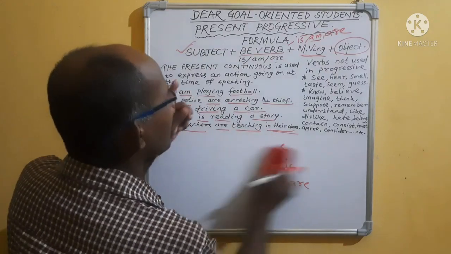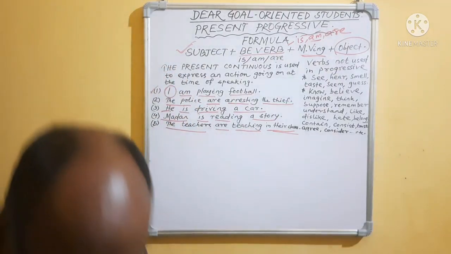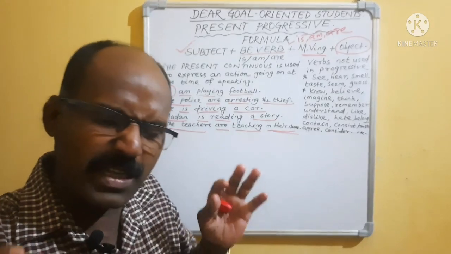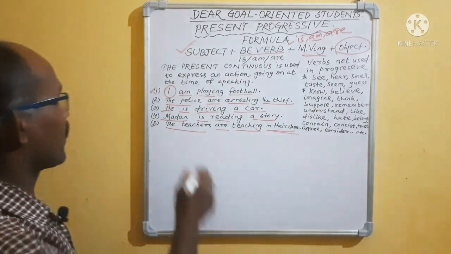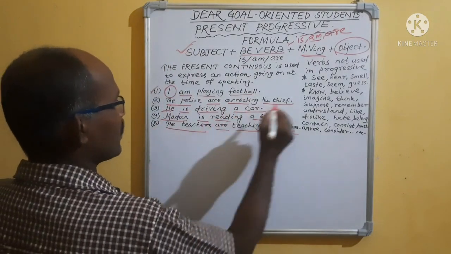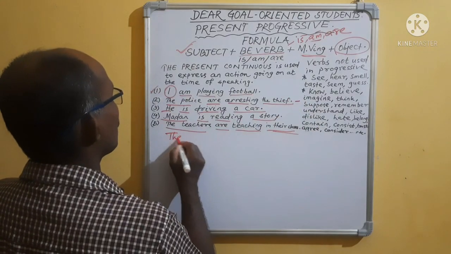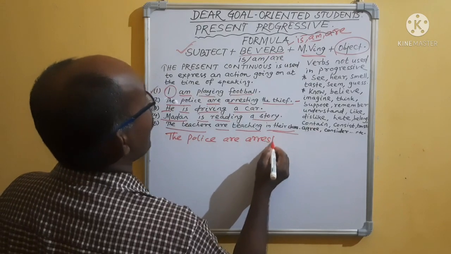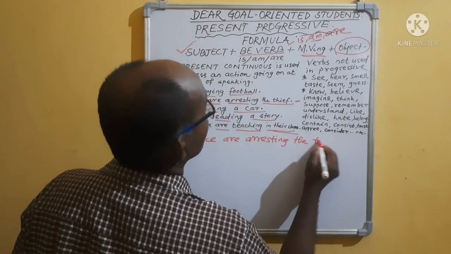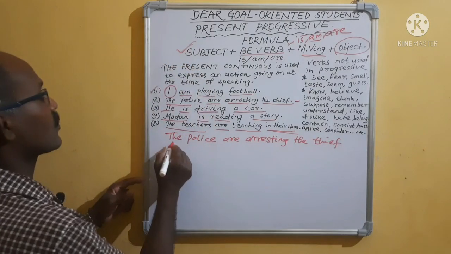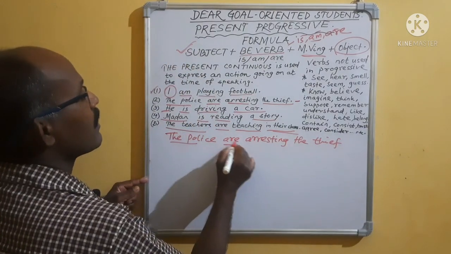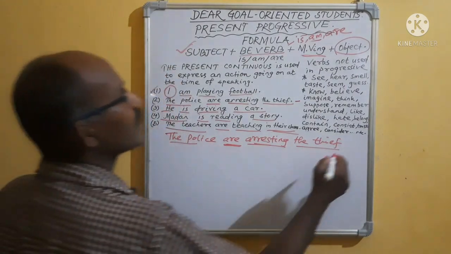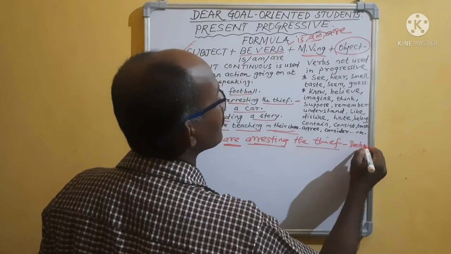Okay. Now we will discuss one by one. We will discuss one sentence. If you are not able to understand, then you comment to me. Watch the video clearly and give the comments. No problem. Okay. Suppose the police are arresting the thief. Which sentence is it? You understood the subject? Be verb, main verb ing, object. It is a declarative sentence or positive sentence.